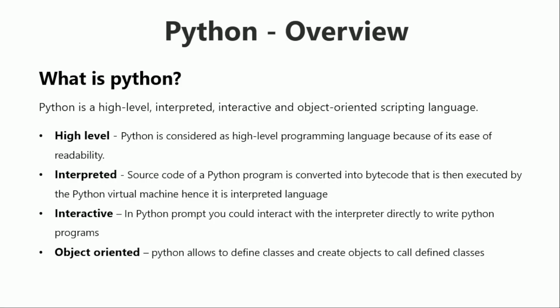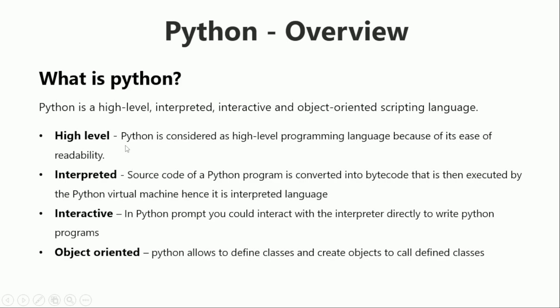So what is Python? Python is a high-level, interpreted, interactive and object-oriented scripting language. So Python is known as a scripting language with the following properties: high-level, interpreted, interactive and object-oriented. So what exactly do these terminologies mean? I have explained each and everything. Here we can have a look at each one by one.